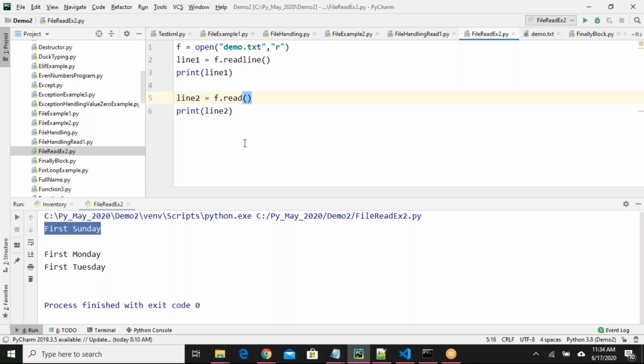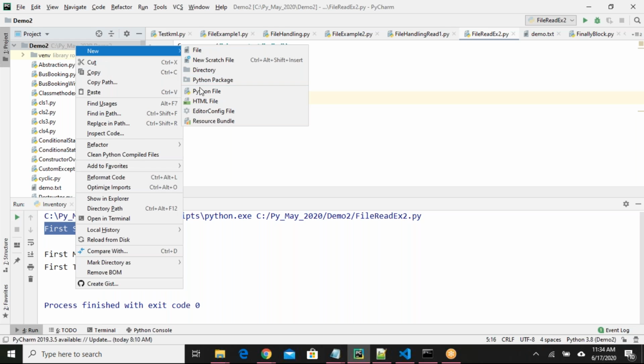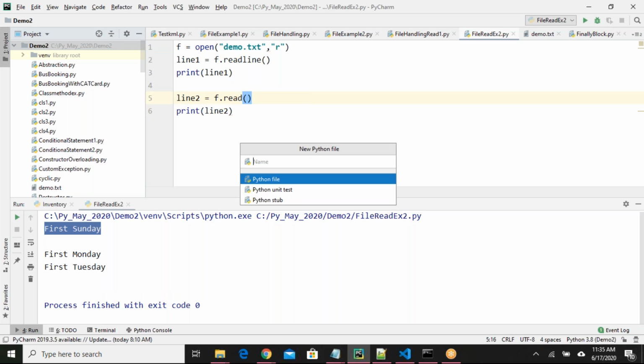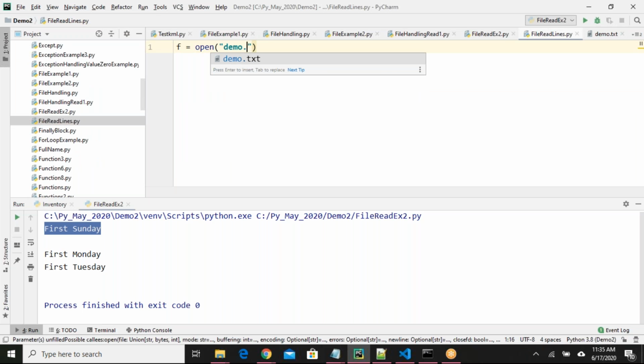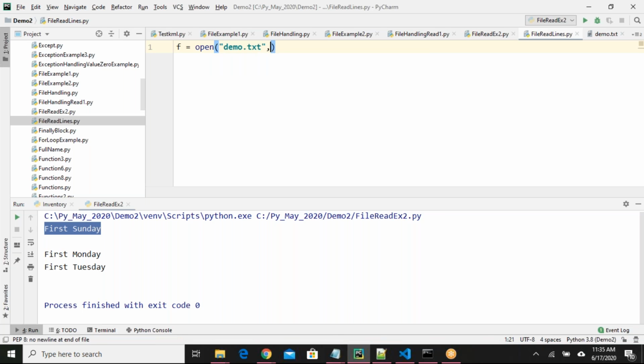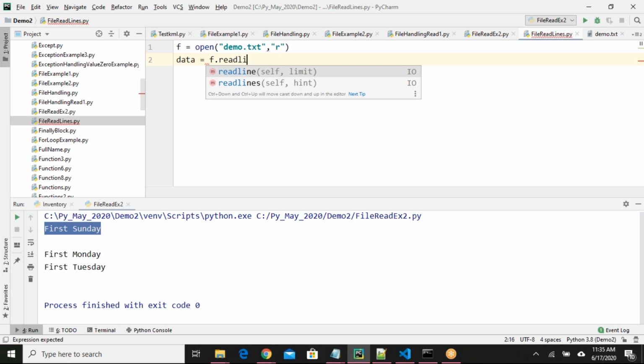Next. This way I don't know how many lines will be there in my file. I can't write n number of readline statements, right? So there is a simple way we can write. Of course, it's a logical way, same like how we are doing. File readlines example. Again, I'm opening one file, demo.txt, read mode. Say data equals f.readlines().